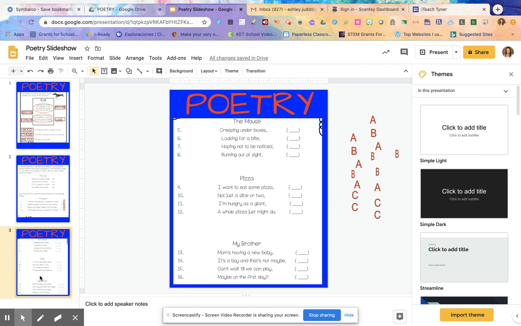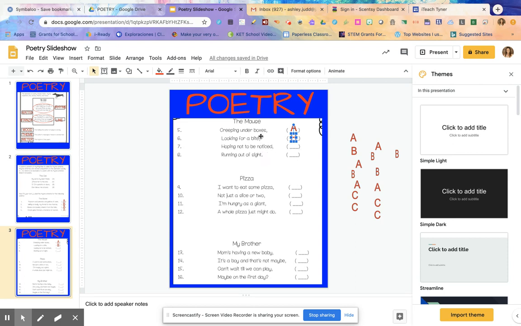All right, the mouse, creeping under boxes, looking for a bite, hoping not to be noticed, running out of sight. So we're going to look at the last word in each line. The first line is automatically going to get my letter A because we don't have anything to compare it to. Now I look at this word, bite. Does bite rhyme with boxes? Nope, they don't rhyme, so I'm going to give this line the next letter, B.